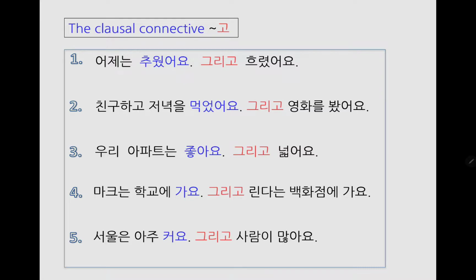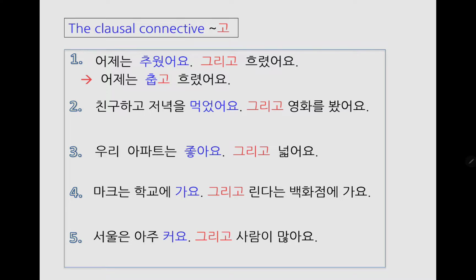Okay, let's practice. Number 1. 어제는 추웠어요. 그리고 흐렸어요. Use the clausal connective 고 to combine these two. 어제는 춥고 흐렸어요.